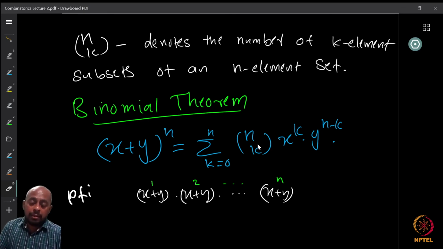Now, how many terms can appear? Well, k can be either 0 or 1 or 2 or up to n. So therefore, the summation for k equal to 0 to n of n choose k, x raised to k, y raised to n minus k, that is the expansion of x plus y whole raised to n. So that is the binomial theorem.